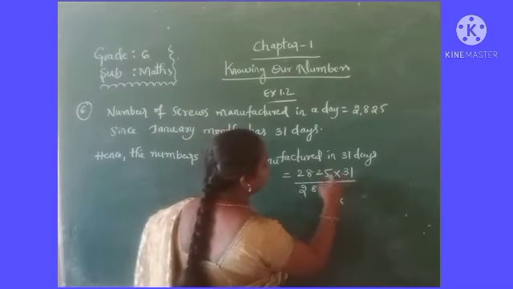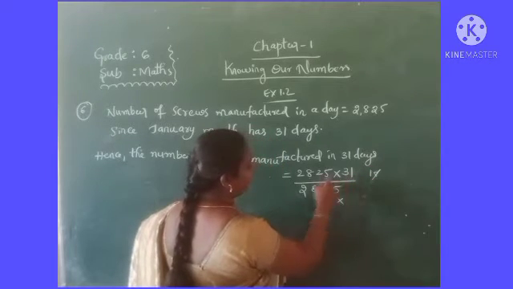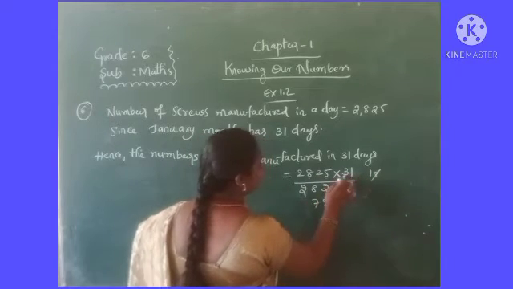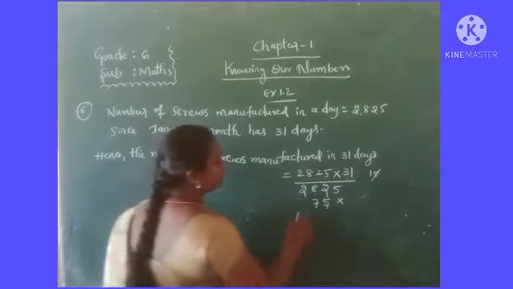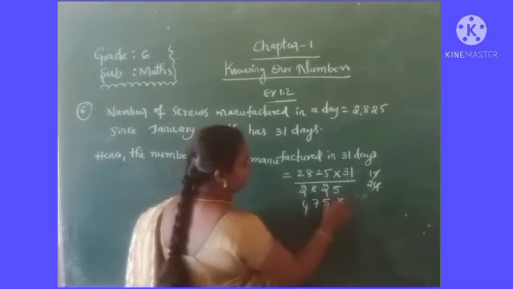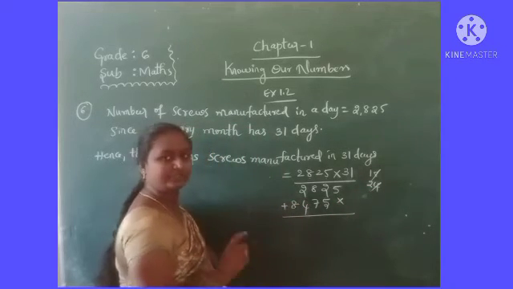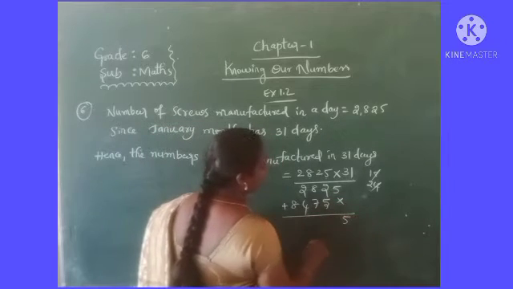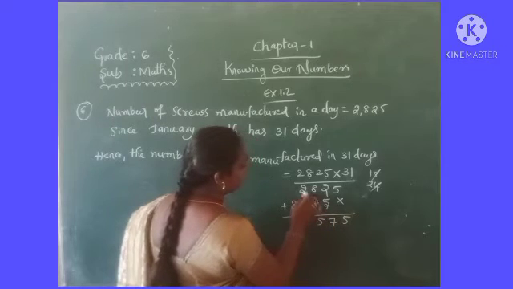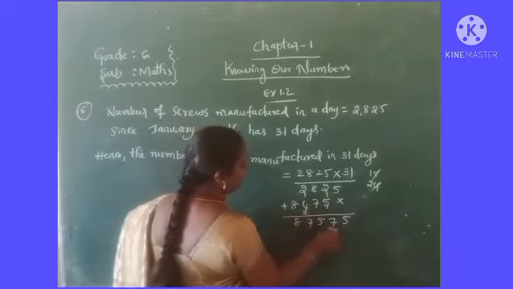Take the digit 3. 3 5s are 15. Write 5 at tens place. And 3 2s are 6, plus add 1, 6 plus 1 is 7. Next 3 8s are 24. 3 2s are 6 plus 2 is 8. So in the multiplication, what do you have to do? Do the addition. So there 5, 2 plus 5 is 7, 8 plus 7 is 15, 2 plus 4 is 6, 6 plus 1 is 7 and remaining 8.